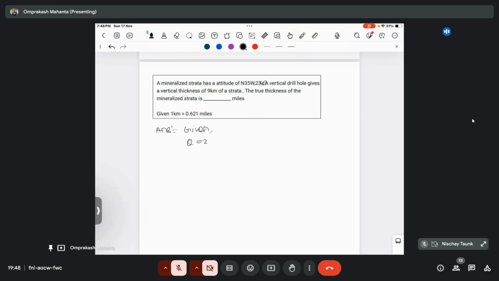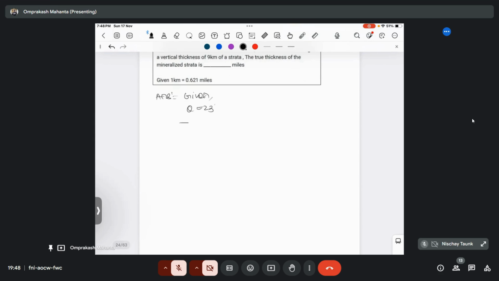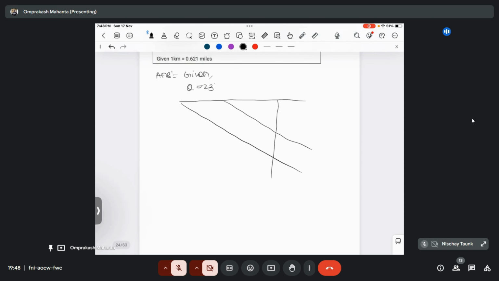Here theta is given as 23 degree, right? And here the vertical thickness is also given. The vertical thickness is given as 9 km. Okay, so this is 9 km, and it wants to calculate the true thickness, the T here.